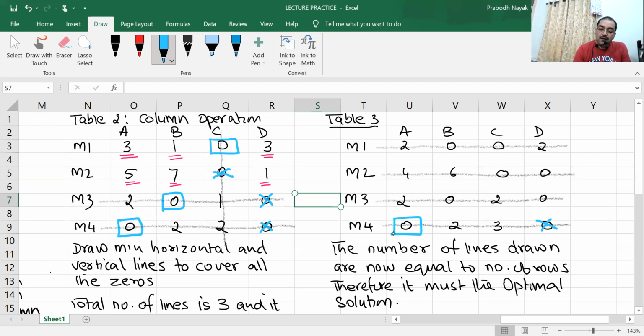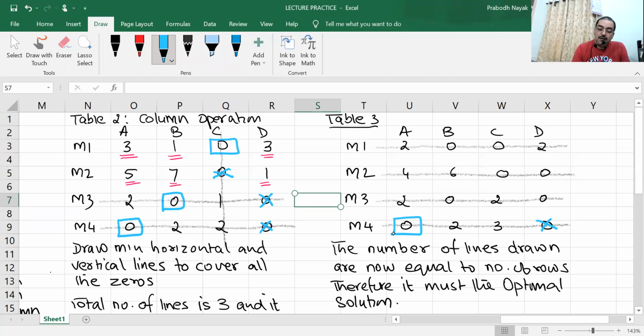Second column, I've got 2 zeros. Third column, I've got 2 zeros. Fourth column, I've got 2 zeros. Now comes the twist over here. When I'm having 2 zeros everywhere, whether it is row or column, the problem comes which zero to assign and which zero to cancel.